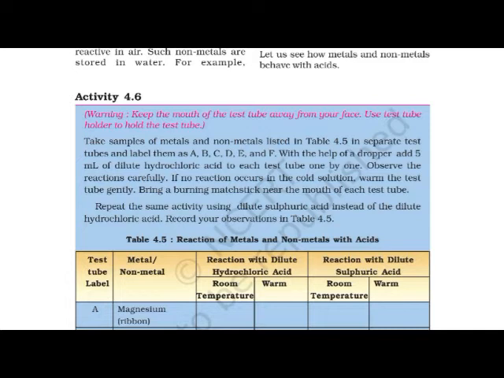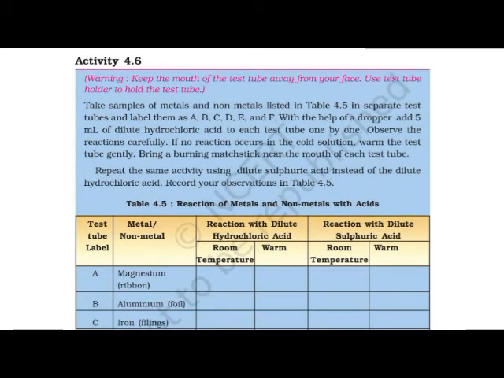So here we are going to conduct the test. For that purpose, we require dilute hydrochloric acid. We have to add 5 ml of dilute hydrochloric acid to each of the test tubes labeled A, B, C, D, E and F, and observe what happens.